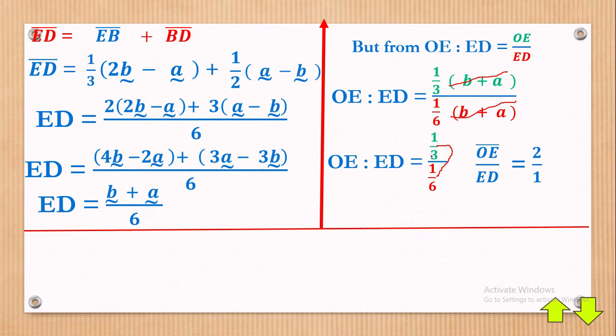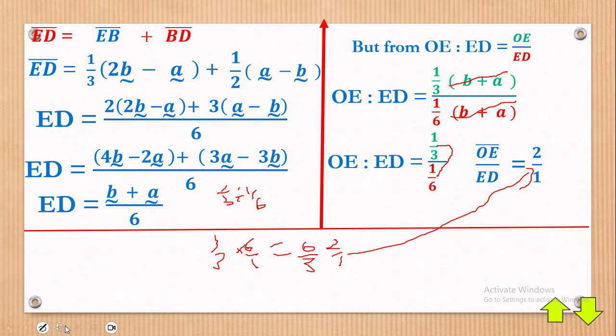Please try to divide it. In fact, let me divide it for you. It is a third divided by 1 over 6. The division symbol can't work out a fraction directly, so we multiply by the reciprocal, 6 over 1. Multiplying, we shall have 6 over 3, and when you divide you get 2 over 1, which you have just right there.